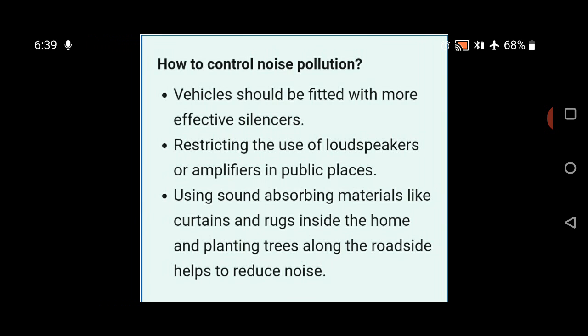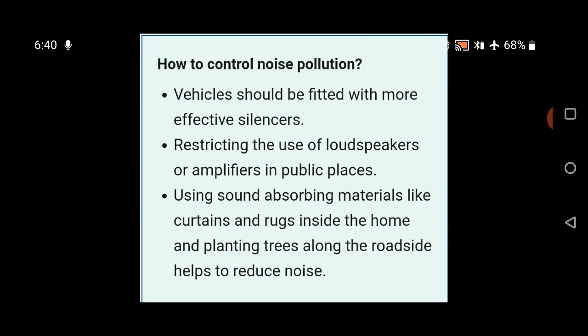I hope you have understood the topics which we have discussed in today's class. I'm again revising what we have discussed today. We have discussed the structure of the ear and how the human ear works. Then we studied audible and inaudible sounds, infrasonic and ultrasonic sounds. Then echo, uses of echo, noise, causes of noise pollution, harms of noise pollution, and how to control noise pollution.